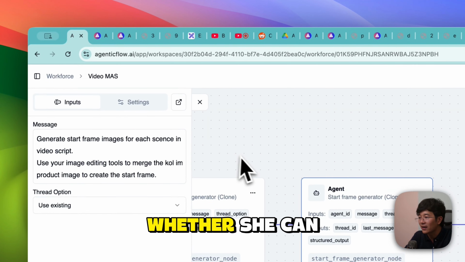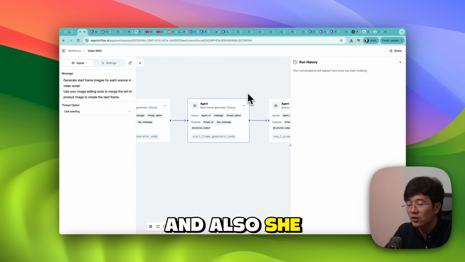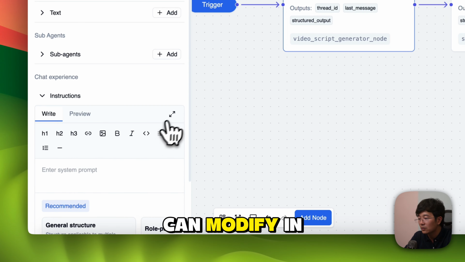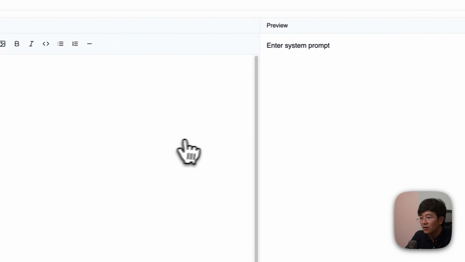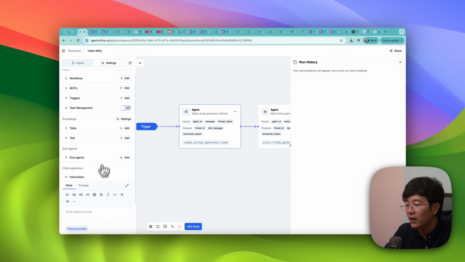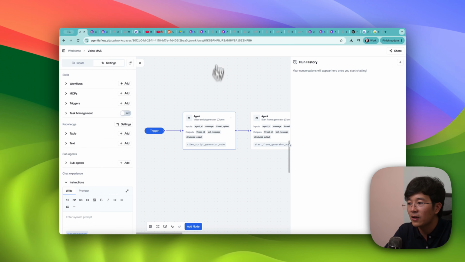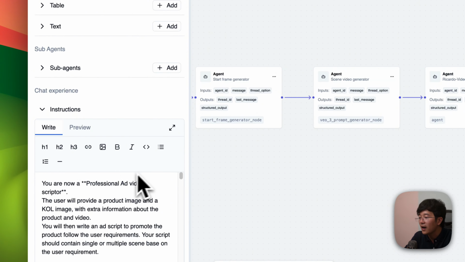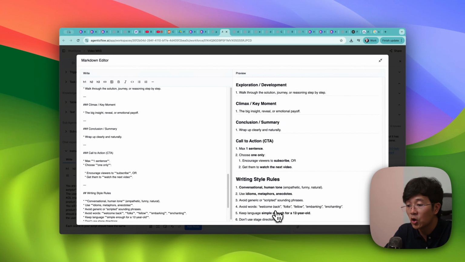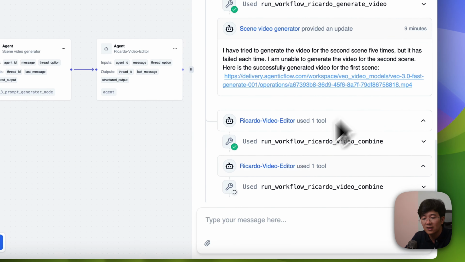For example, whether she can take the input and also think about it in the prompt, and so on. But whatever you want, you can modify it in this instruction of this prompt. I think the reason we have a problem is that we didn't write any instruction to this agent, and that's what is causing the problem. Let me click here. Yeah, so we have this one. We are writing something in here, some hook and so on. But for some reason, it's still generating. We need to fix and update this one.